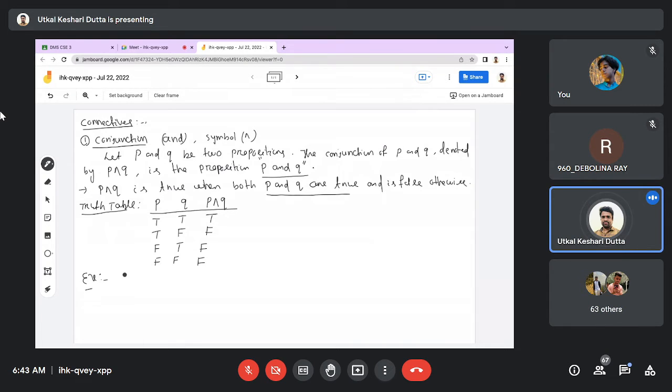See, one example. Let P be the proposition that is given: This book is interesting. And Q be the proposition that is given also: I am staying at home.